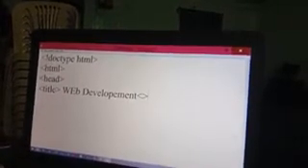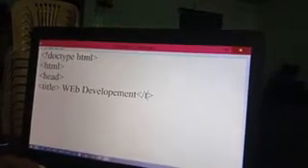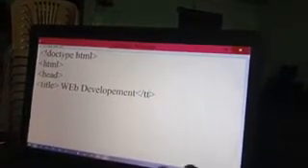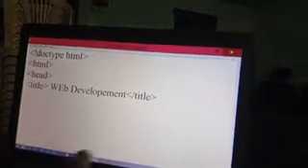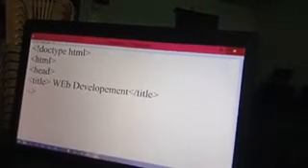Title is used to give the title to our HTML document. So our title is web development, slash title. There are two types of tags. One is an empty tag, the other is a paired tag. Paired tags have a definite start and a definite end, but an empty tag does not have an ending tag.